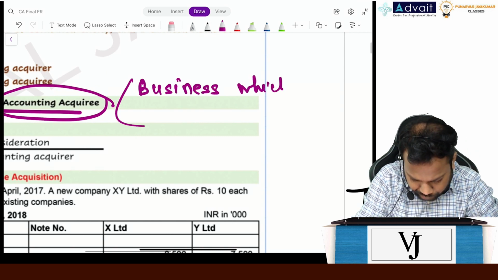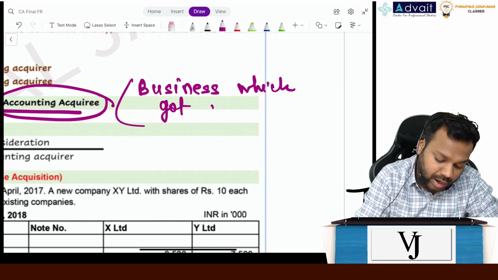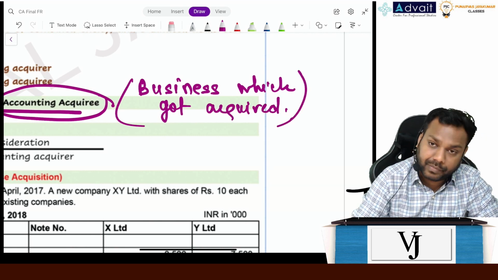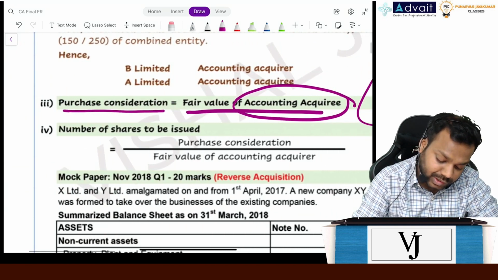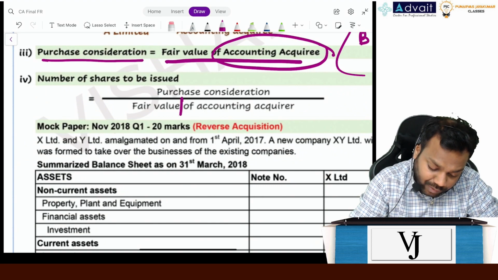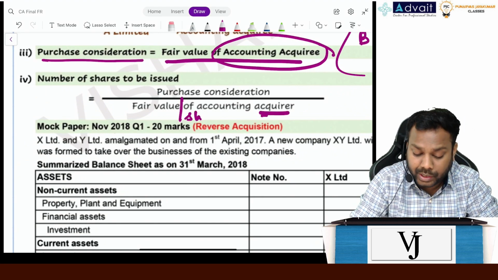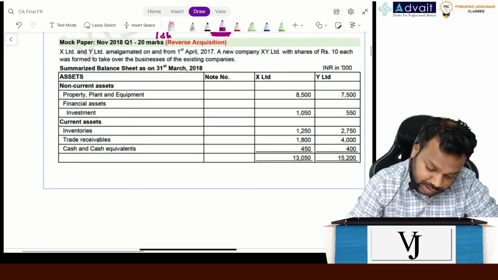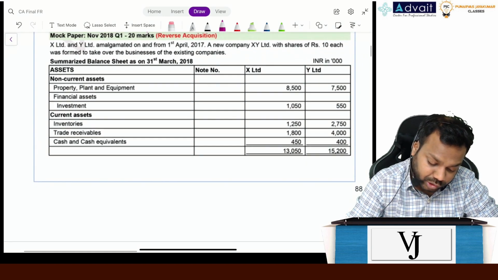The number of shares to be issued will be the purchase consideration divided by the fair value per share of the accounting acquirer. Now let's start solving this question on reverse acquisition.